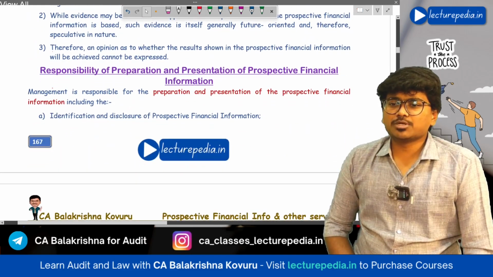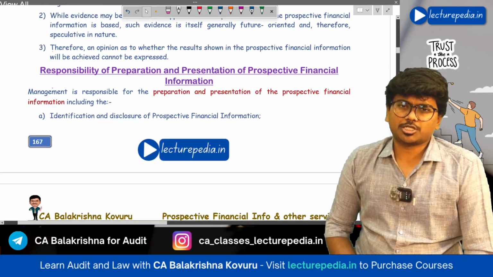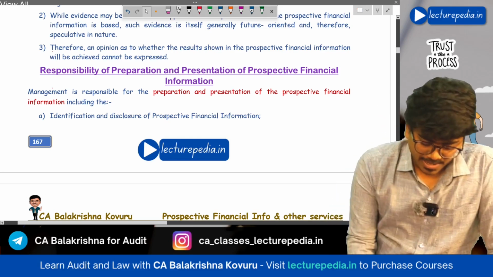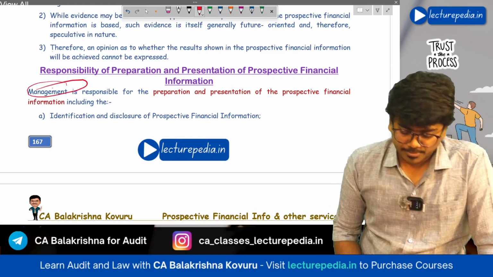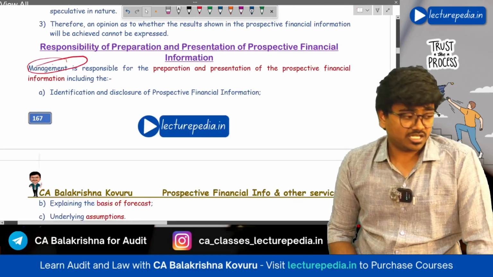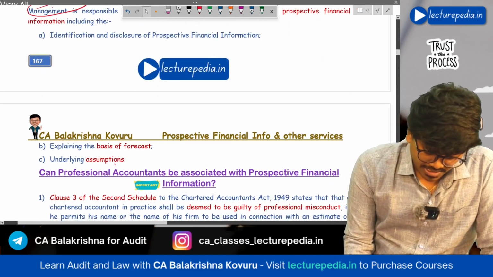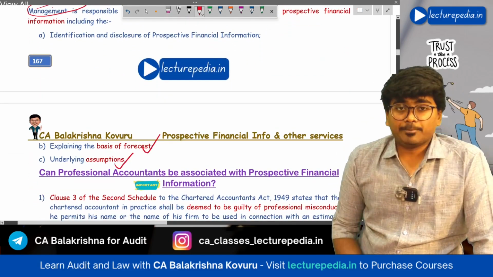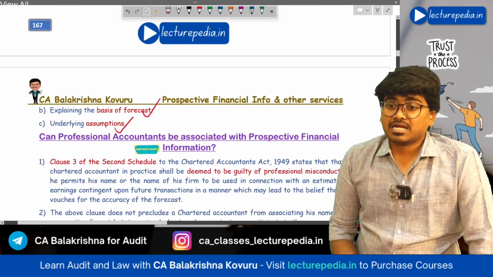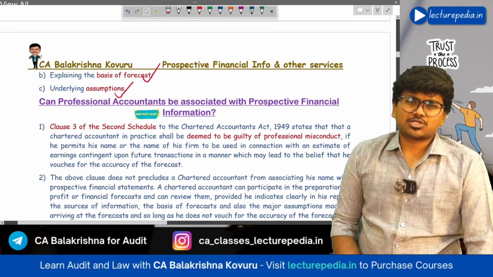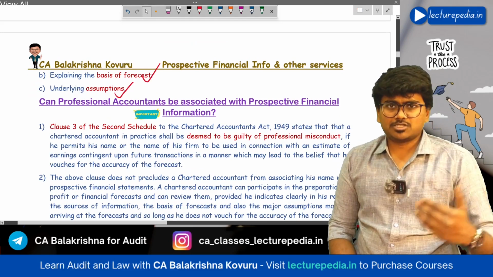Next, responsibility for preparation and presentation of this prospective financial information. Obviously, management will have responsibility for preparation and presentation of this prospective financial information, including making the assumptions and explaining the basis for the forecast. Next, can a professional accountant be associated with prospective financial information?